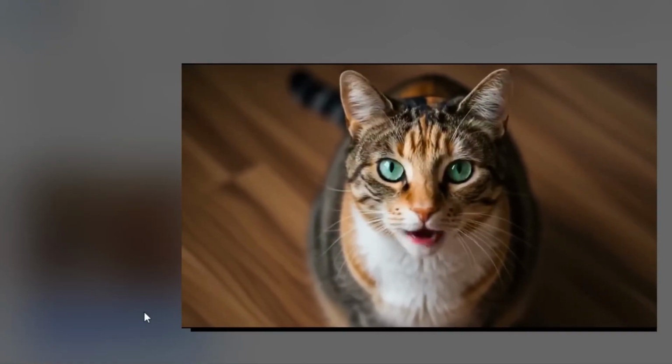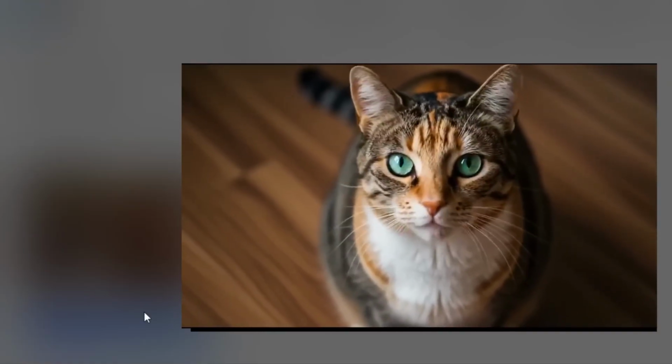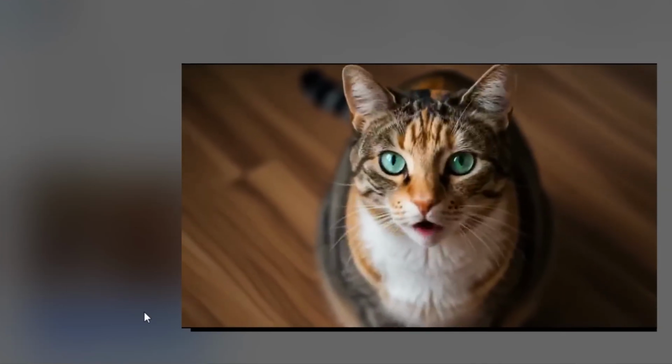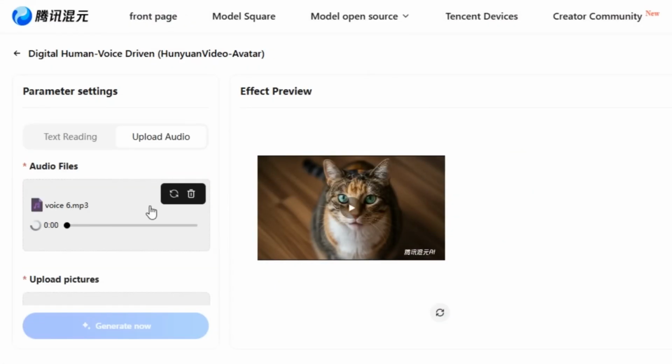The tool is able to detect some emphases and also make the cat react to it. This is very realistic. You can also use the tool to generate emotional video. Let me show you. Upload your audio clip.